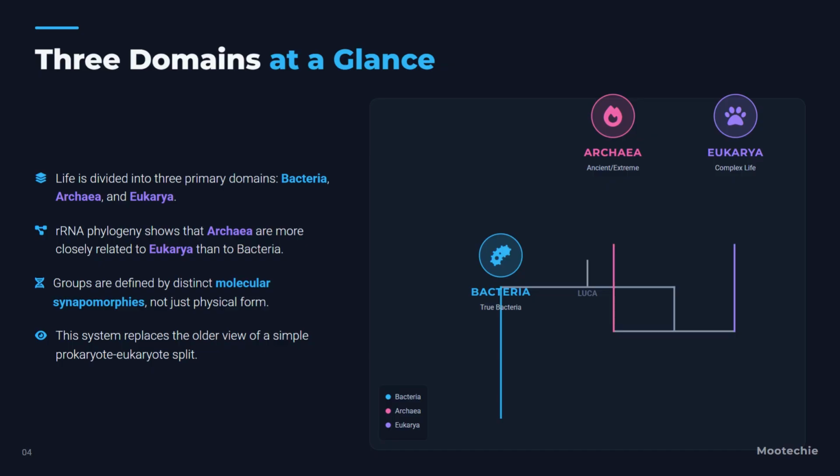We have a simple visual here to reinforce the three domains. Archaea, labeled ancient or extreme, eukarya, labeled complete life, and bacteria, labeled true bacteria. A diagram shows three separate circles for bacteria, archaea, and eukarya, clearly distinguishing them. The image helps cement the three equal major categories in our minds, moving away from the idea of just bacteria and everything else. Let's explore each domain, starting with domain 1, bacteria.